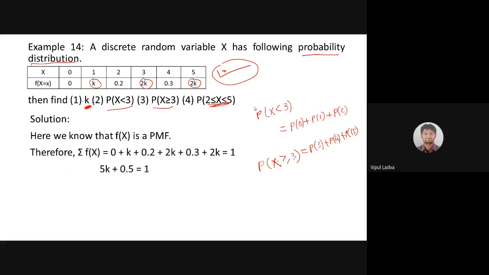Yes. Here we know that f of x is a probability mass function, so the addition of all of them must equal 1. Using that property, I'm adding all these probabilities: 0 plus k plus 0.2, 2k, 0.3, 2k. It should be 1. That means k plus 2k plus 2k is 5k, plus 0.5 equals 1. That means 5k equals 0.5, so k will be 0.1.